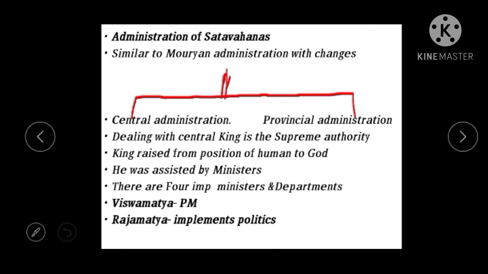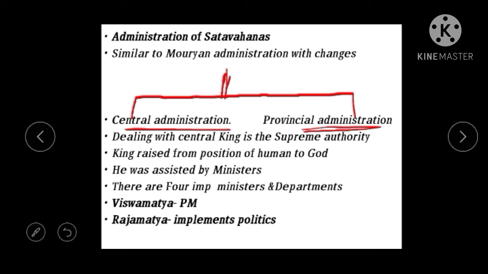So the administration of the Satavahanas is divided into two: first central administration, then provincial administration. The provinces were called aharas. First we'll deal with central administration, then we'll go to the provincial administration.